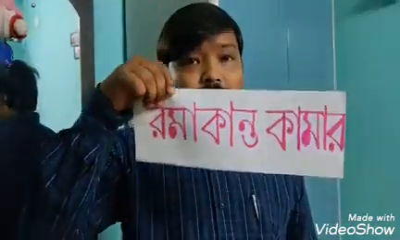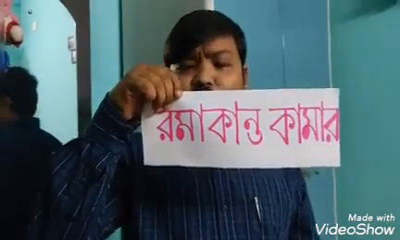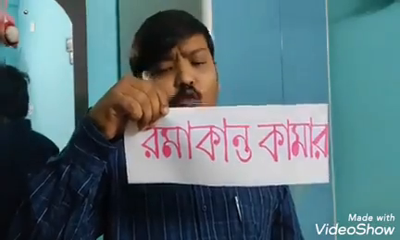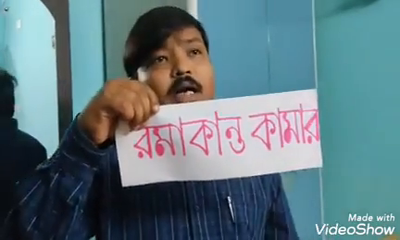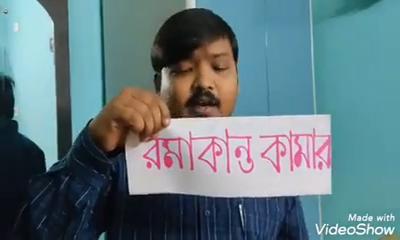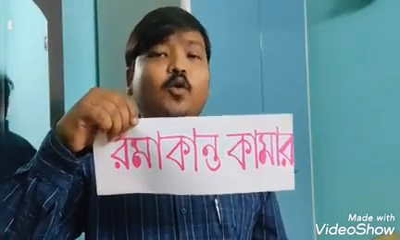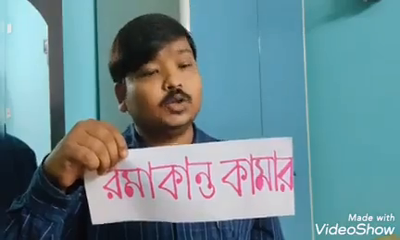In my childhood days, the first time I heard about the term palindrome, our Bengali teacher gave us an example, that is Ramakanto Kamar. If we read it from right to left, we will get Ramakanto Kamar. And if we read it from left to right, then also we will get Ramakanto Kamar. It's a Bengali name and it's a Bengali palindrome. Now, there are some palindromes which are single words.